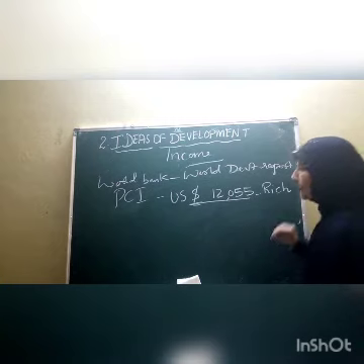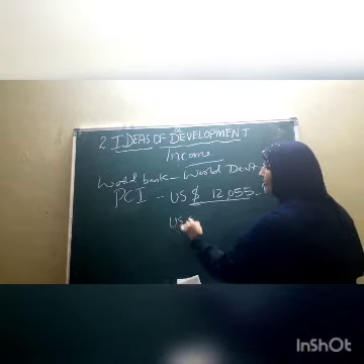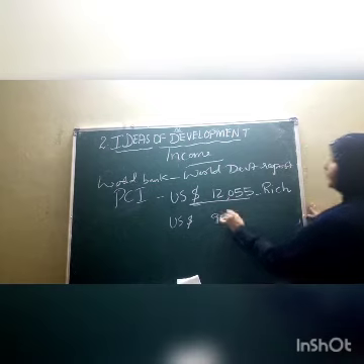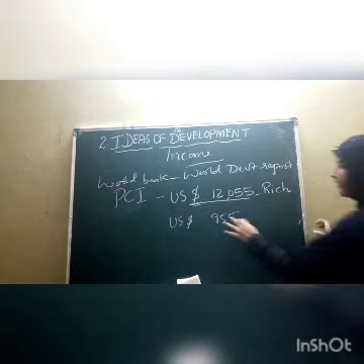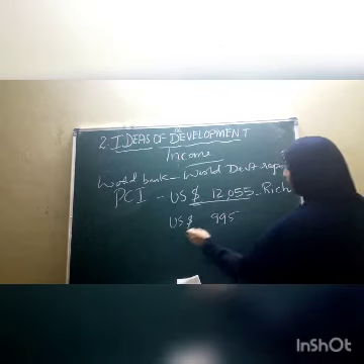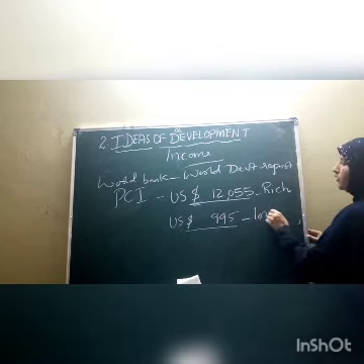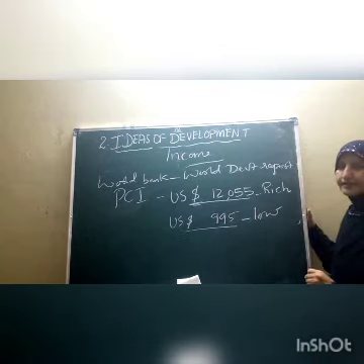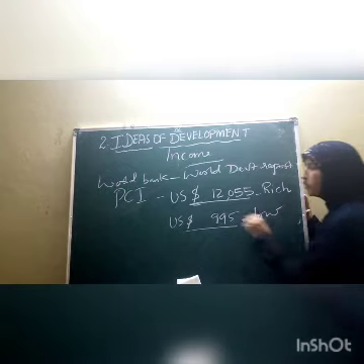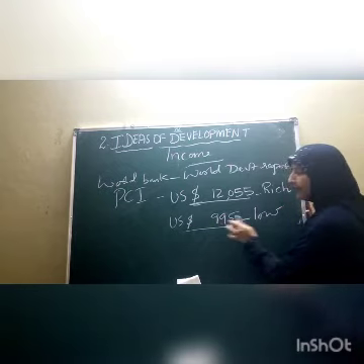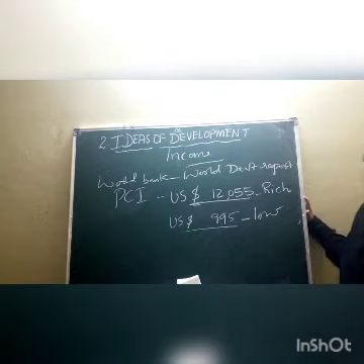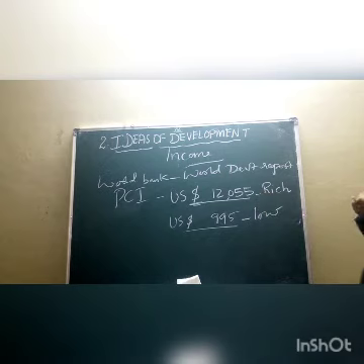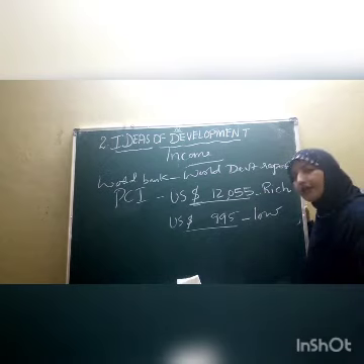And the countries that are earning $995 or less are called low income countries. That means the countries whose per capita income is $995 are called low per capita income countries. And the countries that earn $12,055 are called the rich countries, high income countries.